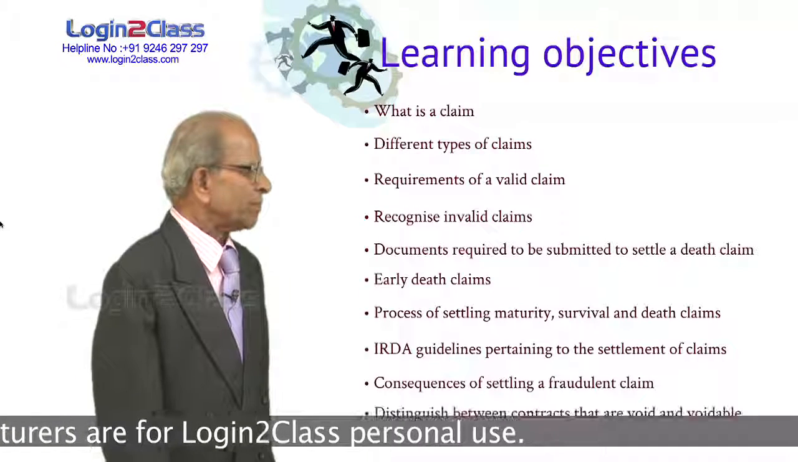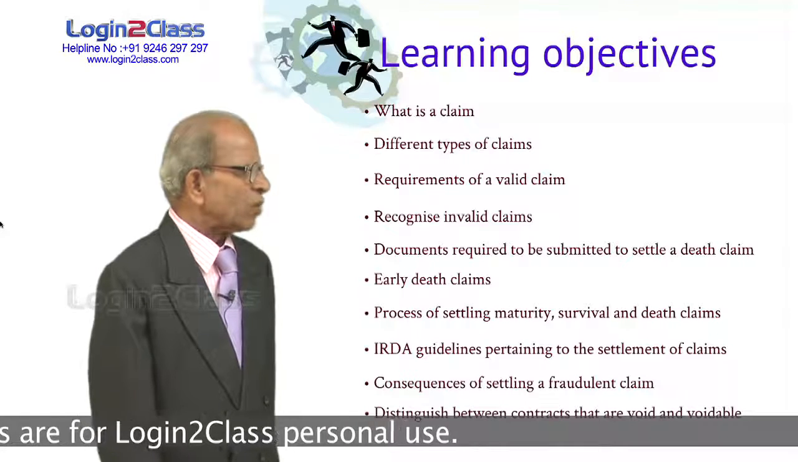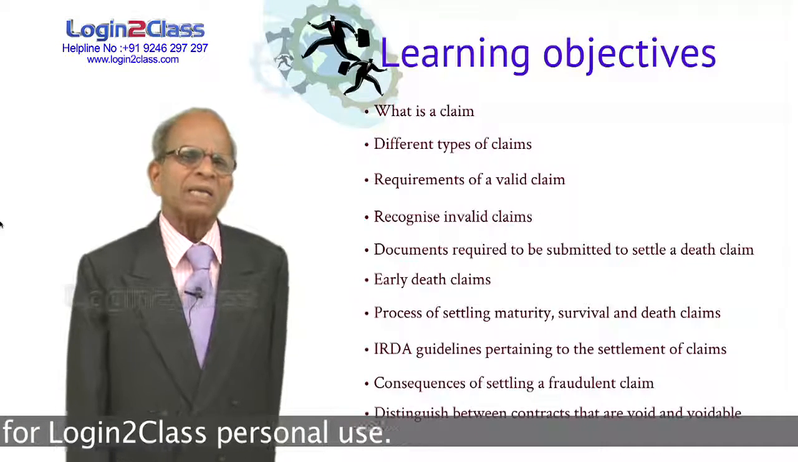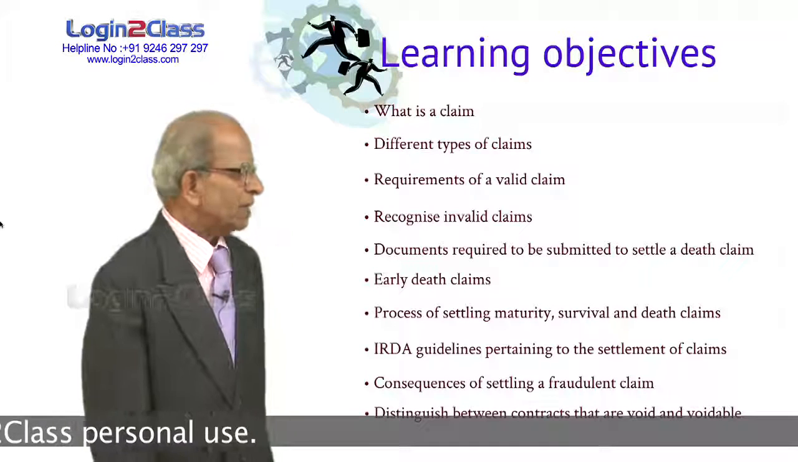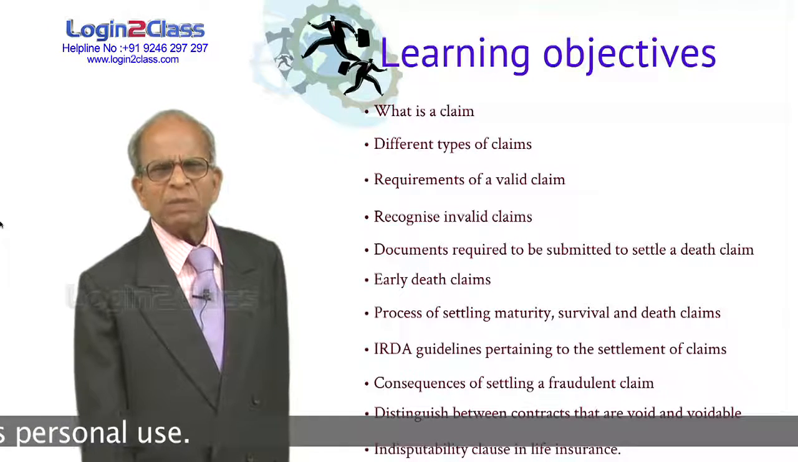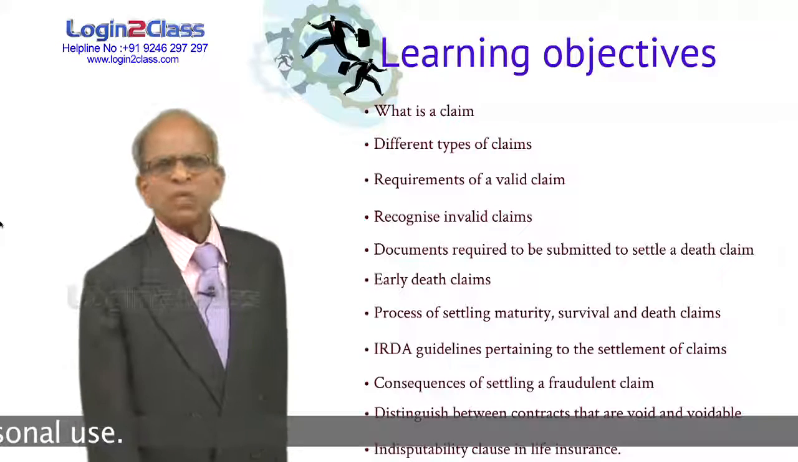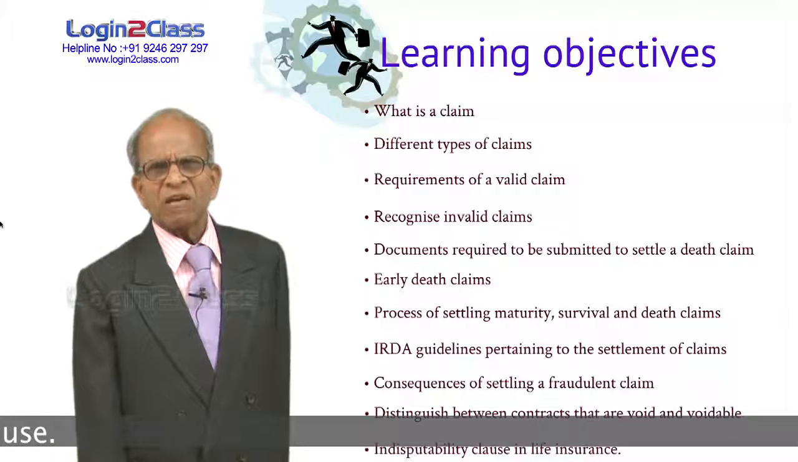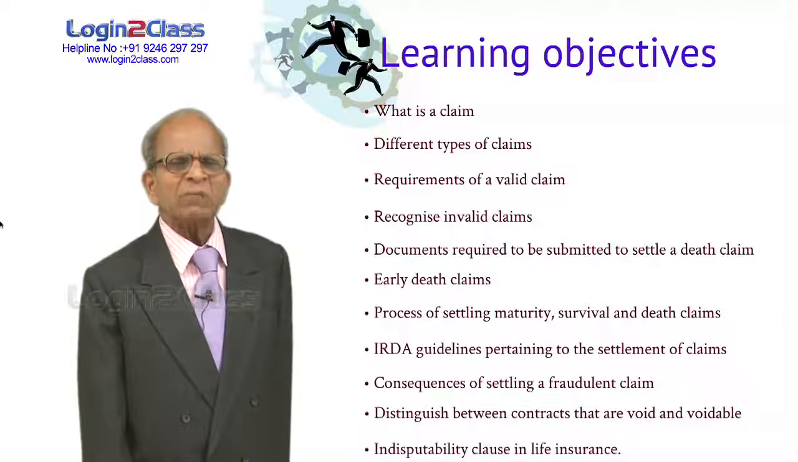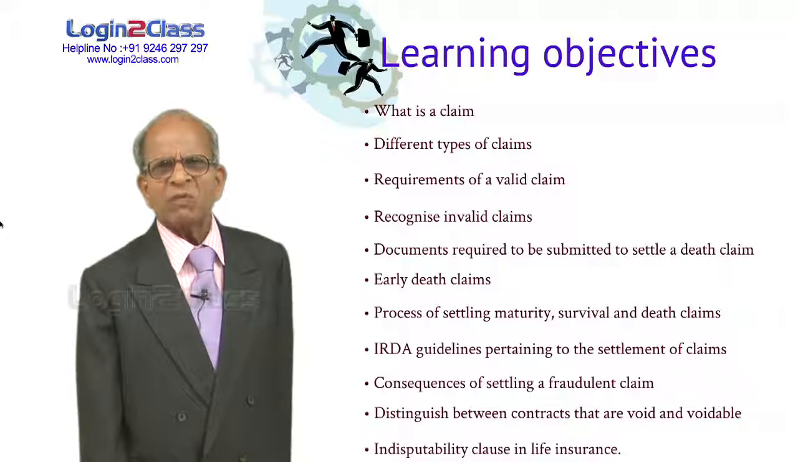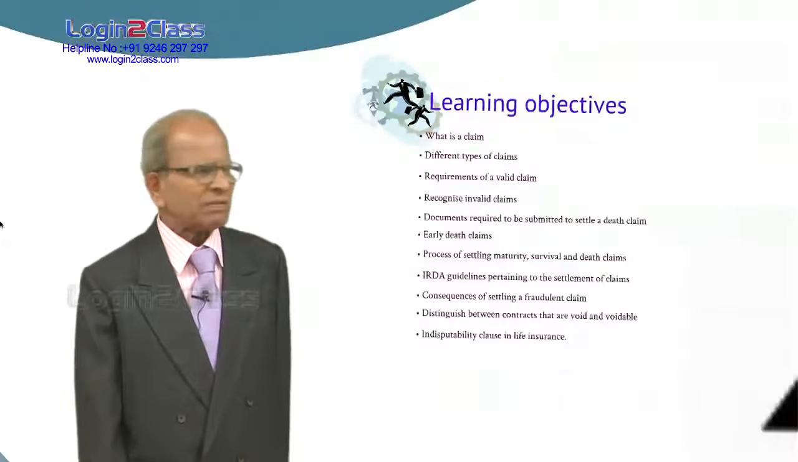What are they? Distinguish between contracts that are void and voidable contracts. There are void contracts and voidable contracts. What are they? Lastly, what is this indisputability clause in life insurance policy? Section 45 of the Insurance Act 1938 deals with the indisputability clause. What is it? We are going to study it towards the end of the class.